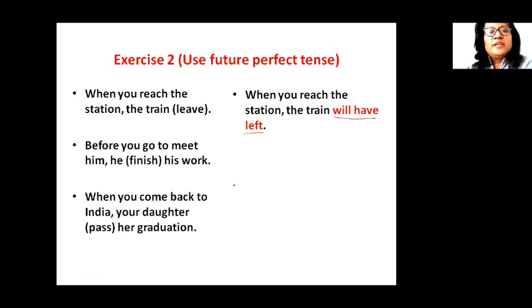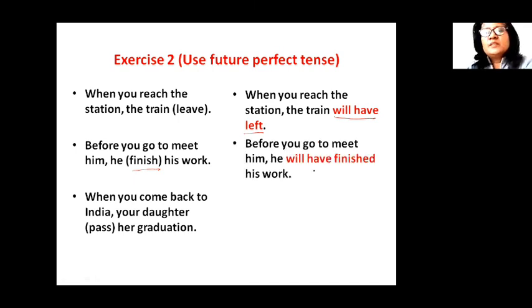Before you go to meet him, he finished his work. So before you go to meet him, आप उससे मिले उससे पहले वो अपना काम समाप्त कर चुका होगा. So before you go to meet him, he will have finished his work.